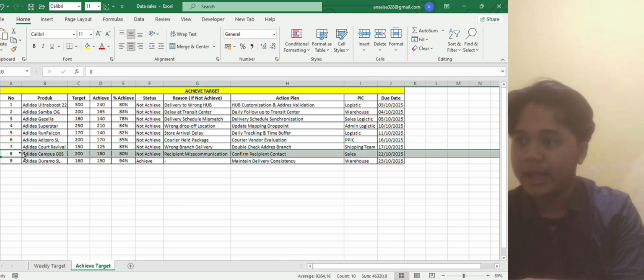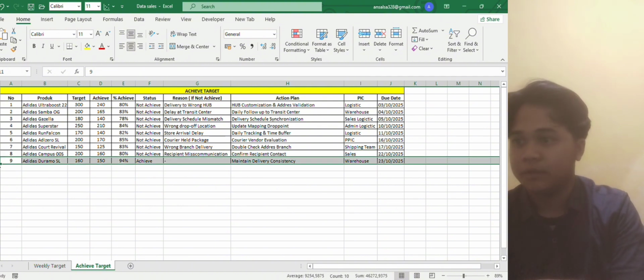And the number 8, the product name is Adidas Campus 00S. The target is 200 and the achievement is 160. Result is 80%, meaning that the target was not achieved. The reason is recipient miscommunication and the action plan is confirm the recipient contact handled by sales and the due date on 22 October 2025.